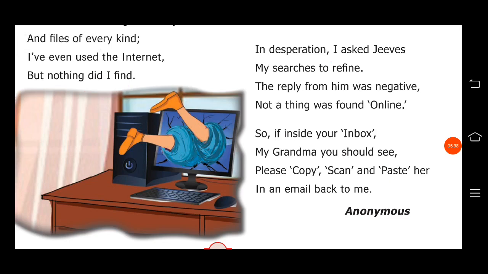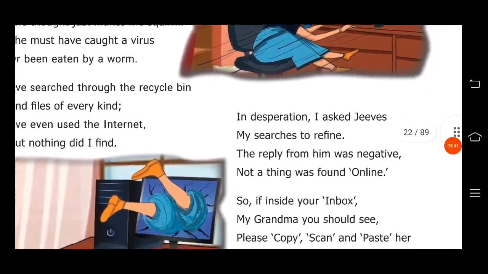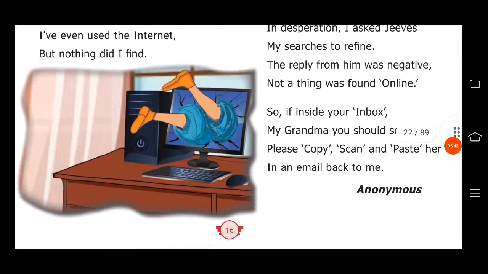So there are only a few alliterations in your poem. What are they? The thought, in, I, if, inside, please, paste, should, see. So these are the total alliterations presented in your unit 1 poem, The Computer Swallowed Grandma.